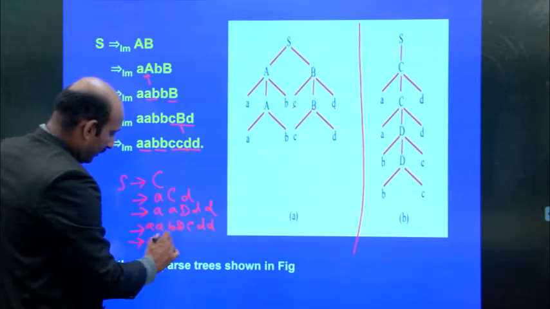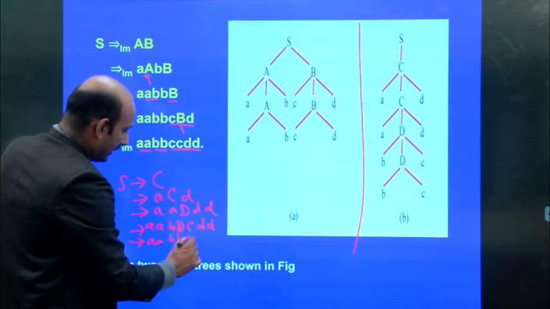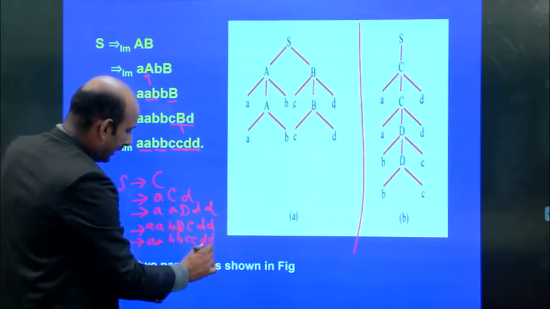A, B, this D can be replaced by BC. So B, C, C, D and D.